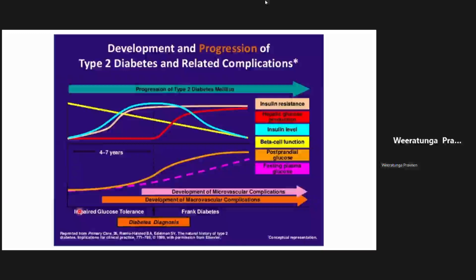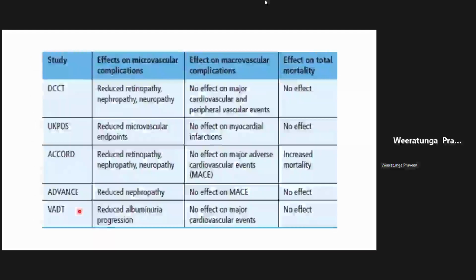So yes, established neuropathies. Say somebody comes with very severe neuropathic pain. Sometimes when you improve their glycemic control, the pain improves, right? So it's clear evidence that when you control their sugars, the microvascular complications also improve. For example, you come with a sixth nerve palsy or something, sometimes it gets better when you improve their sugars. So that is clear. But there is not a significant effect on the macrovascular complications, as you can see in this table here.